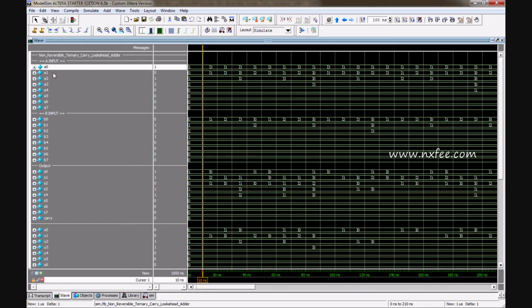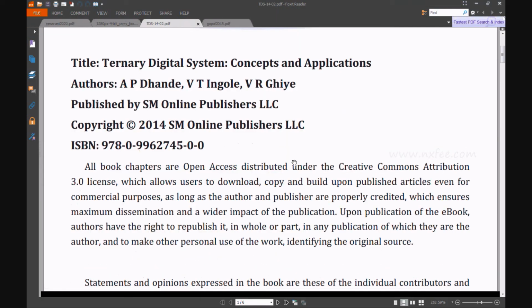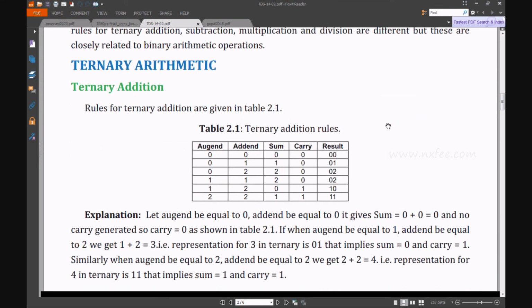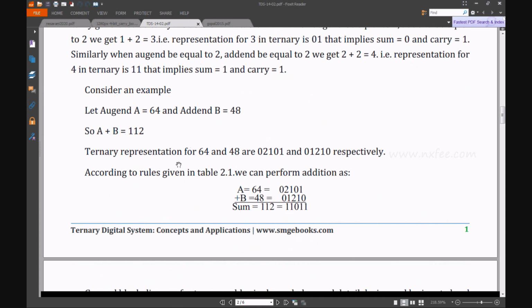Here we give A0, A1, A2, A3 up to A7 and B0 to B7. For input reference we used this paper, which has already done ternary logic additions and ternary arithmetic operations. We took the addition operations as a reference. They have a ternary representation where 64 and 48 are added. So here A is 64 and B is 42. We give this same value as an input to this code and check whether the output comes out.